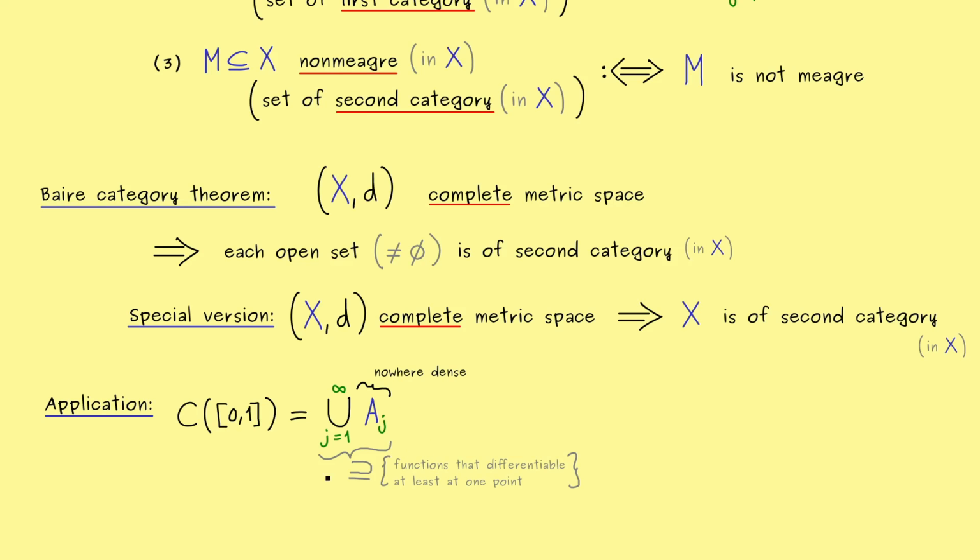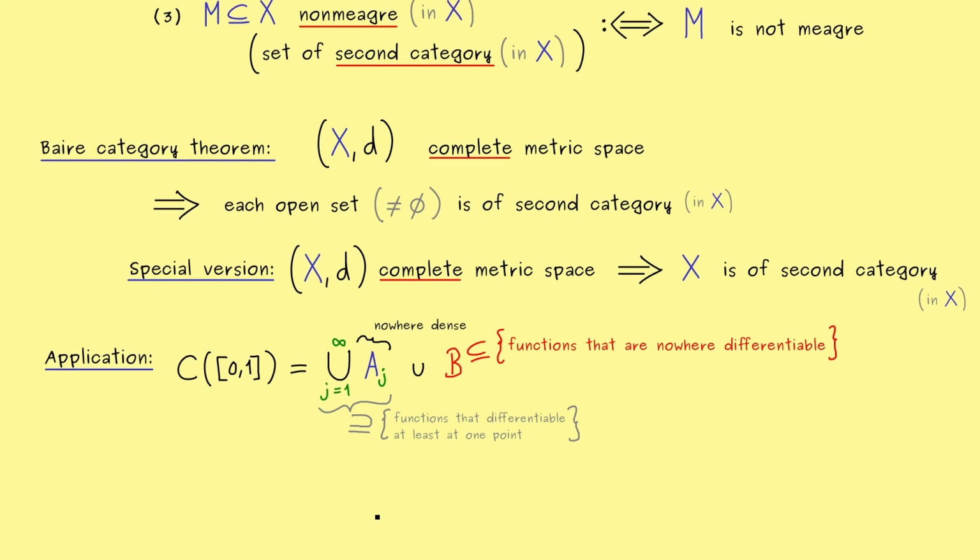And everything else from our set of continuous functions we want to put into a separate set B. So you would write union with B. And now we see by the splitting here that all the functions in the set B are functions that are nowhere differentiable. So maybe we don't have all of them in there, but at least a subset. Okay, so this is the overall idea, to show that we have functions that are nowhere differentiable. Indeed, now you can believe me, it's possible to do this, so we are able to define the sets A_j.